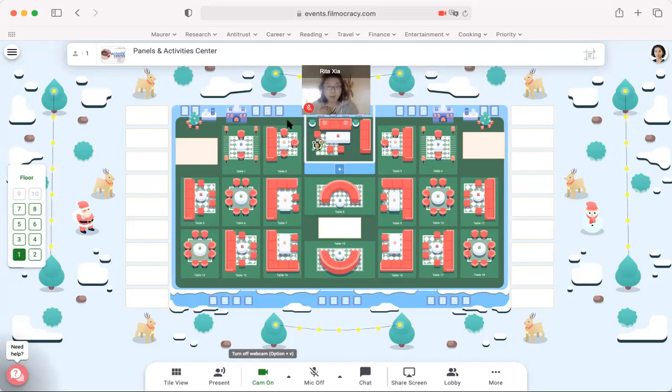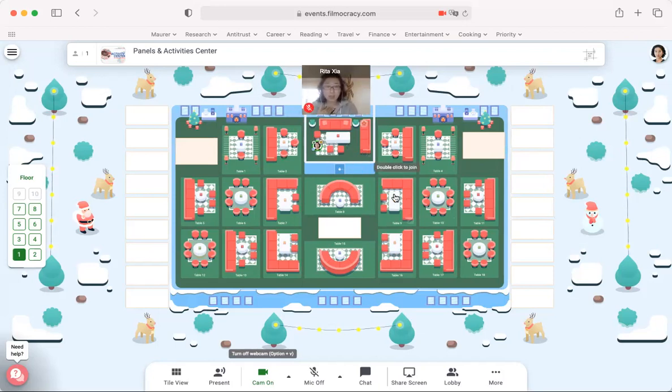You will be randomly assigned to one of the tables when you first log in. For speakers and panel guests, we ask everyone to be at this table where I am, with a blue bar and a lock symbol, on the top row in the center of the row.